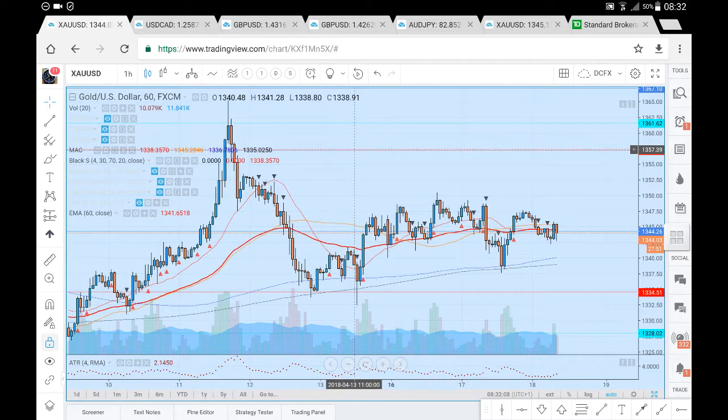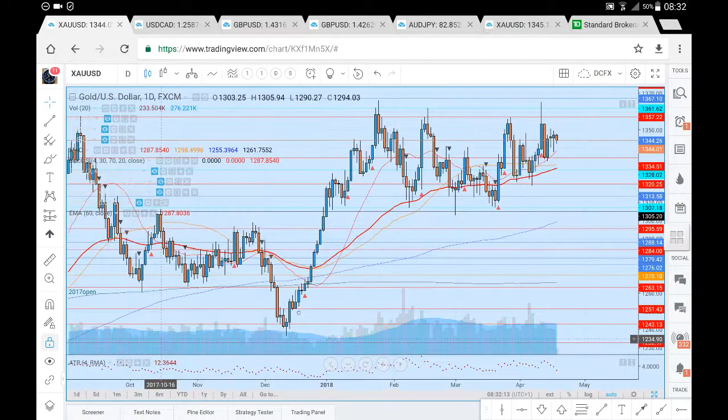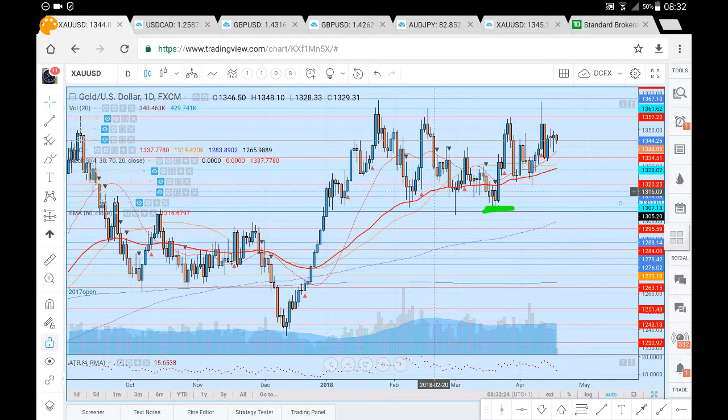Now we'll have a brief look here at the daily chart, just to see how prices are developing here on the XAUUSD. And here on the daily chart, we can see that we've formed our higher lows in around 1320. We do appear to be forming another higher low in around 1334.51, but we need to see this progression here to the upside to further validate the level. The continued weakness we've seen from this 1334.51 is somewhat of concern. There is a possibility of seeing a retracement back to that level to test.